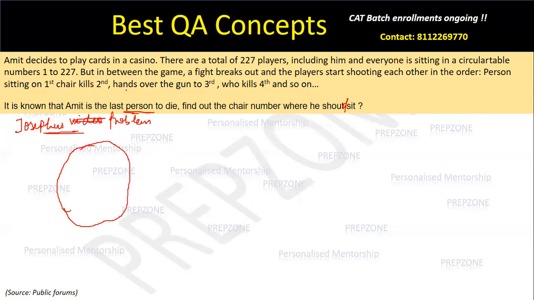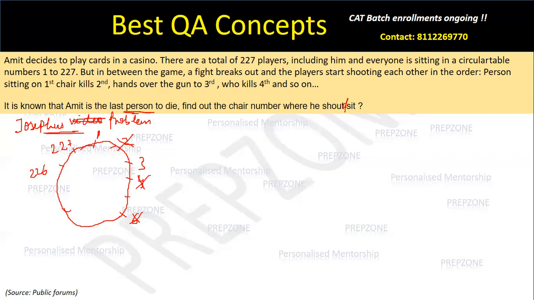say for example, in the same question, you have 227 players sitting, 1, 2, 3, and so on till 227, on the circle. Now a fight happens. The first person shoots the second person, which means the second person dies. Now the gun is with the third, so the third person will shoot the fourth person and hand over the gun to the fifth. The fifth will shoot the sixth person, and so on and so forth.